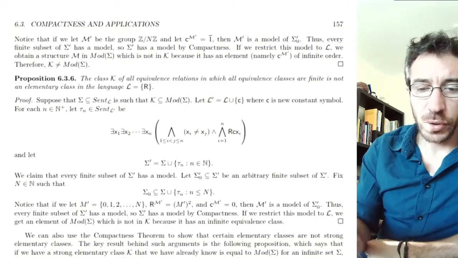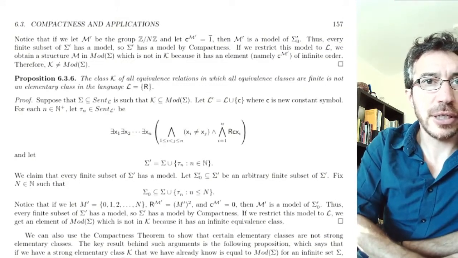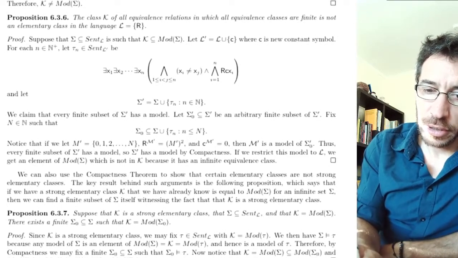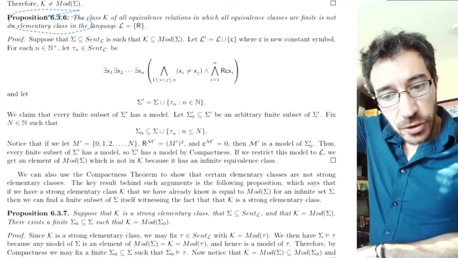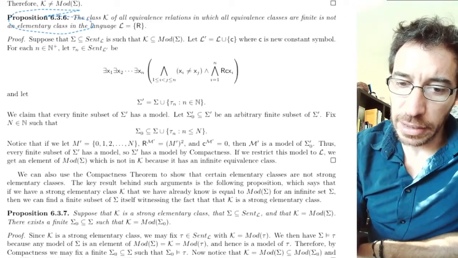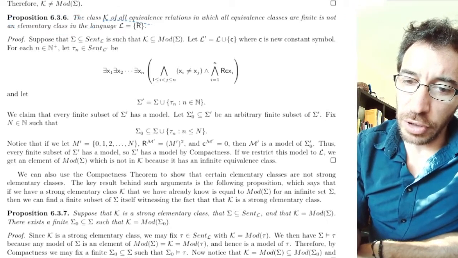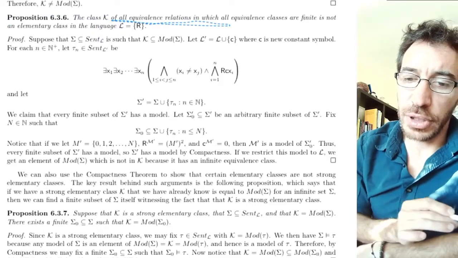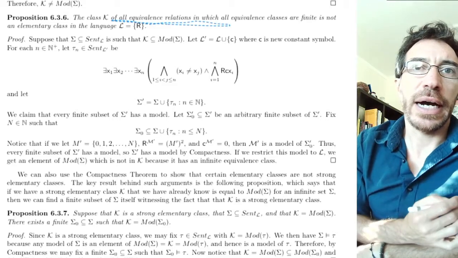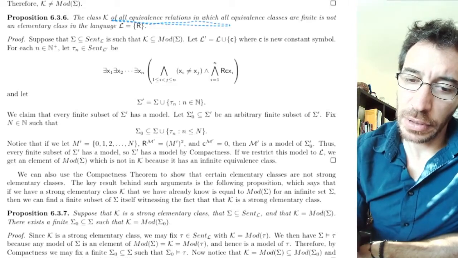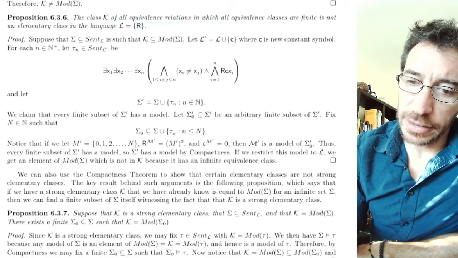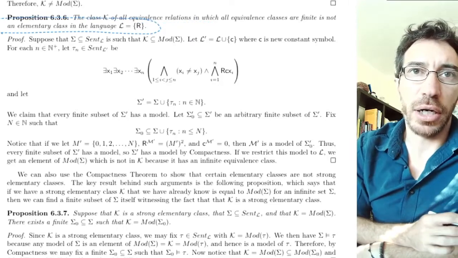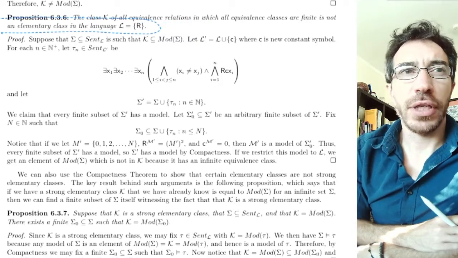Okay. So this is what I want to look at. This is a short proposition right here. Proposition 3.6 in chapter 6. So let K be the class of all equivalence relations in which all equivalence classes are finite. The statement says this class is not an elementary class in the language R. Okay, so a few things to comment here. First,